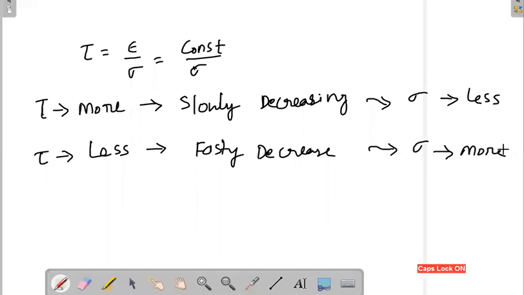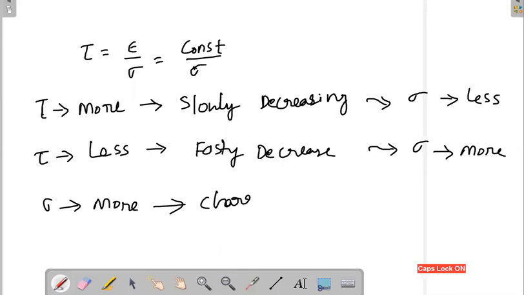Then what is the final observation? If conductivity is more, it is decreasing at a faster rate. The charges are going outside very fast.